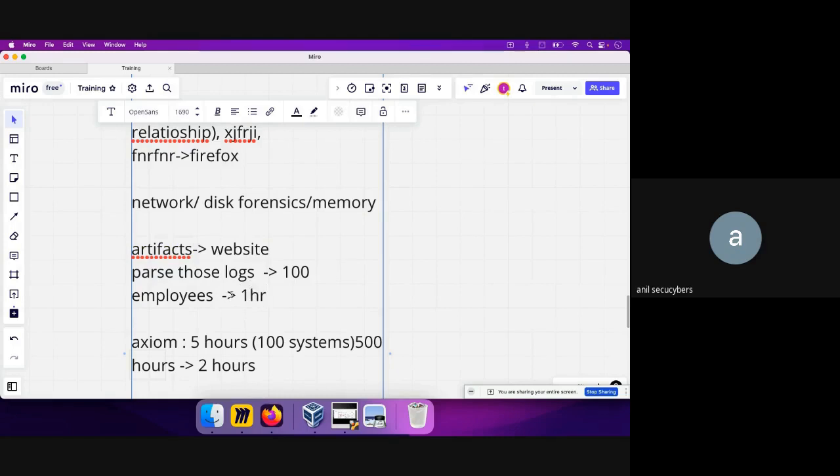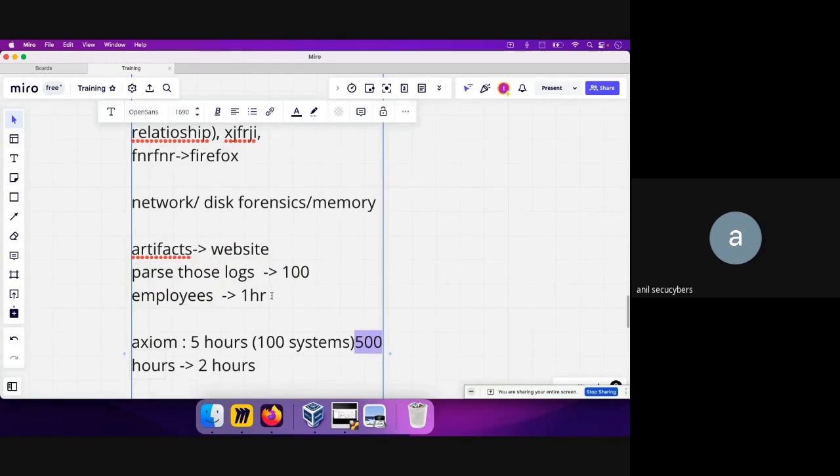I'm again specifying that's the reason why we're investing more time in networks and this concept. It will actually make you independent of the tool. So even if you don't have this tool, you can quickly do that. In 1 hour, you can investigate 100 employees and figure out what all websites they have visited, rather than depending on the tool and waiting for 500 hours to parse this image. So I hope this answers your question.